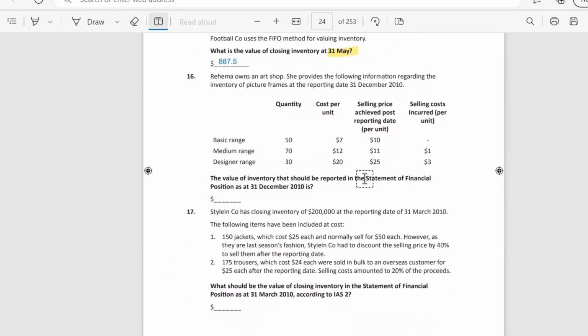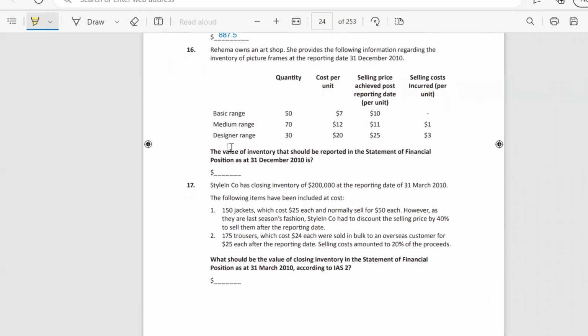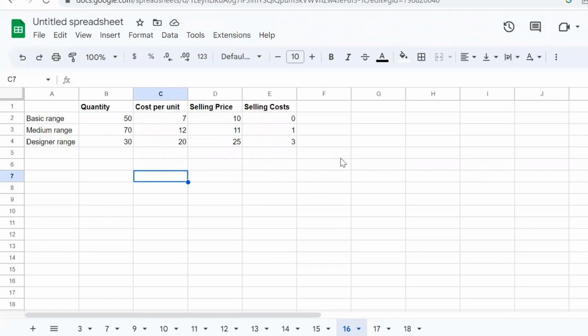Next question. Rahima owns an art shop. She provides the following information regarding the inventory of the picture frames and the reporting date 31st of December. The value of inventory that should be reported in the statement of financial position should be answered here. So here is our data, and we need to take for calculation the lowest price.